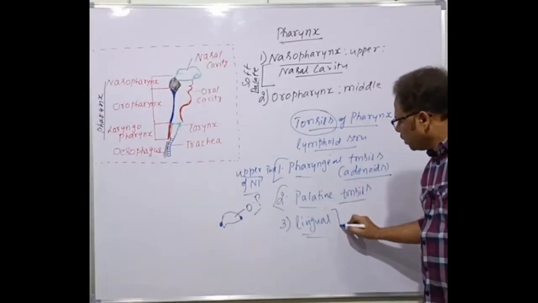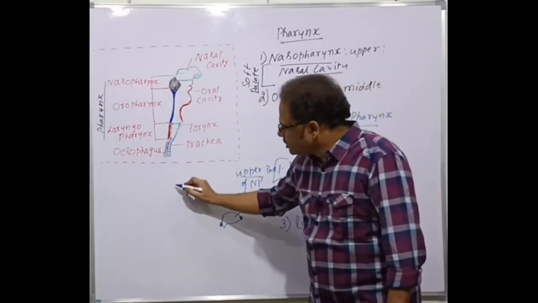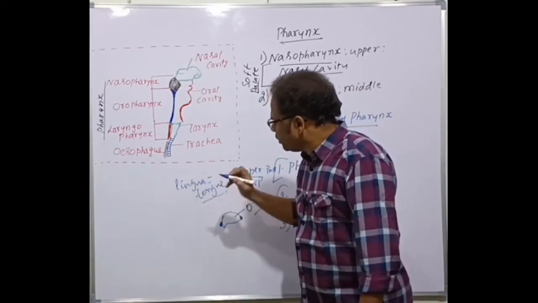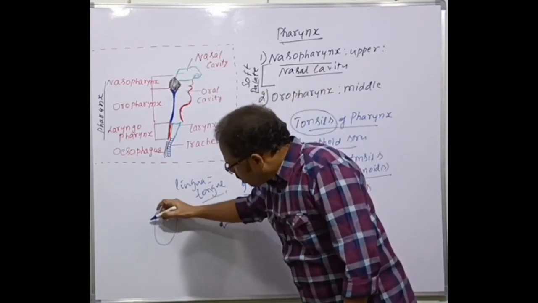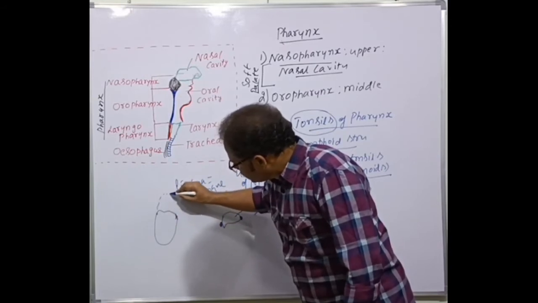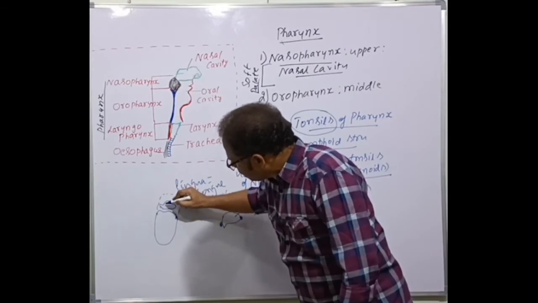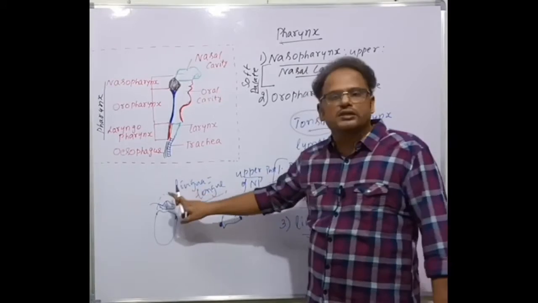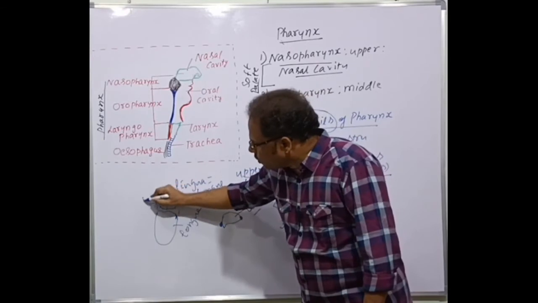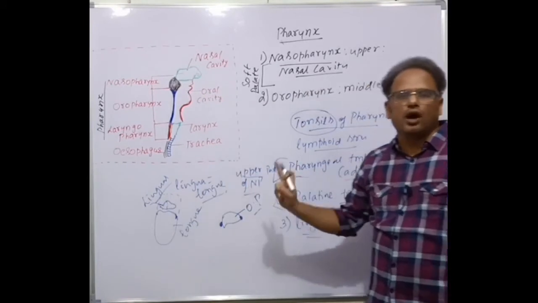Next one is the lingual tonsils. One pair of lingual tonsils is present here. Lingual means associated with the tongue, isn't it? This is the tongue, and this is the pharyngeal part. So at the base of the tongue, the pair of lingual tonsils are present. Lingual tonsils are present at the base of the tongue.